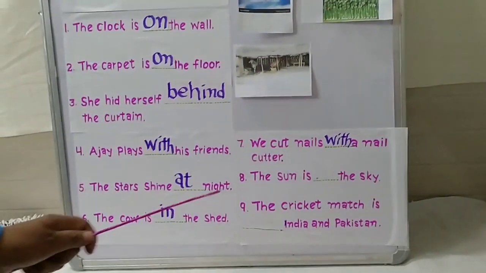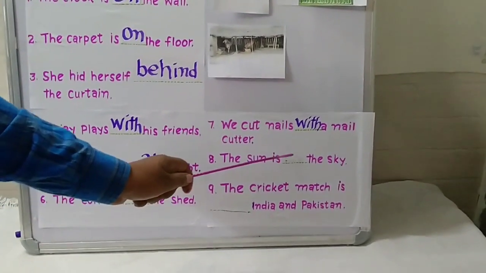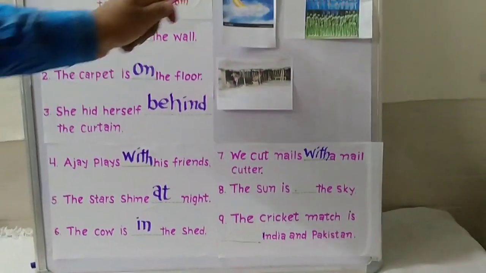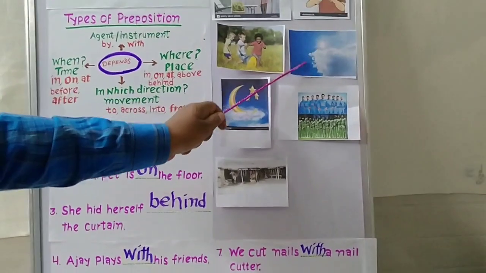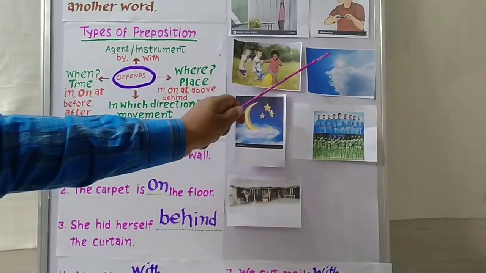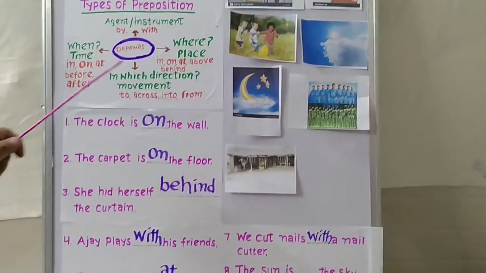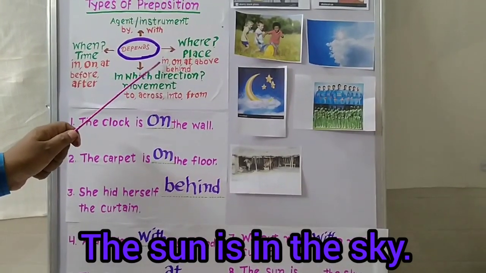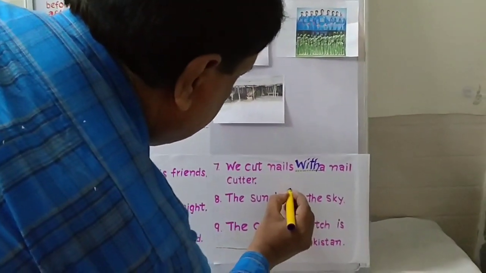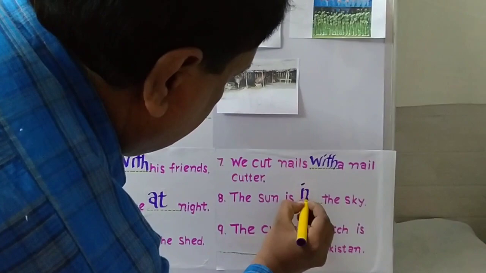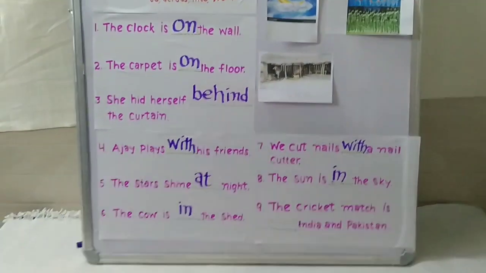Now, next sentence. The sun is dash the sky. Look at the picture. Where is the sun? The sun is in the sky. In. It tells place or position. In the sky. We use preposition in.